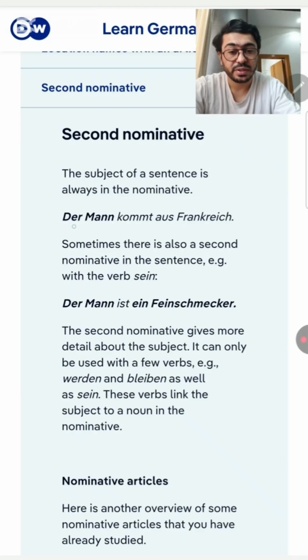For example, der Mann kommt aus Frankreich. The man is from France. Here the man is a subject of the sentence, in a nominative form. Sometimes there is also a second nominative in the sentence.